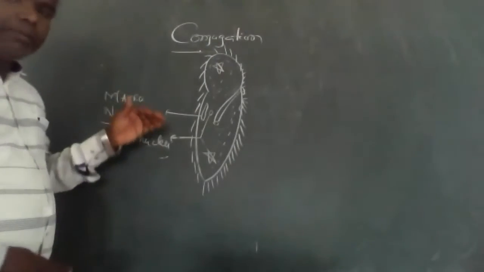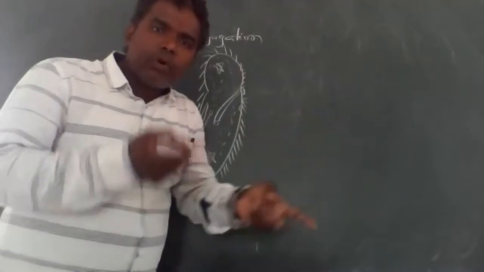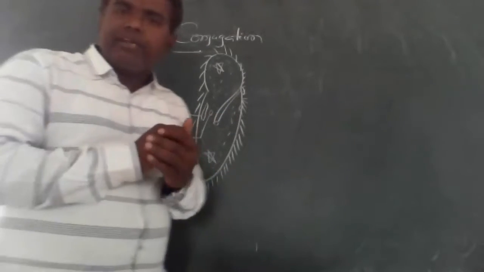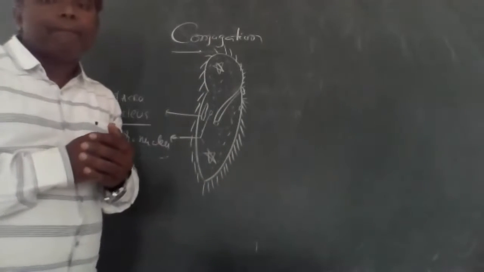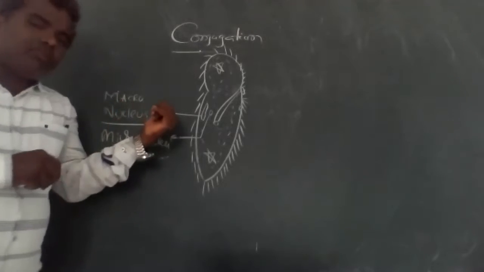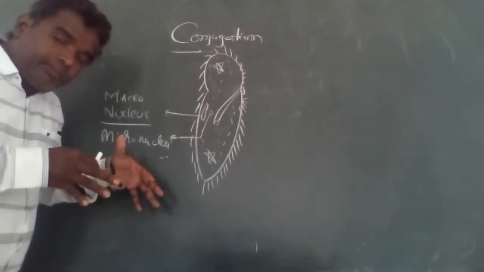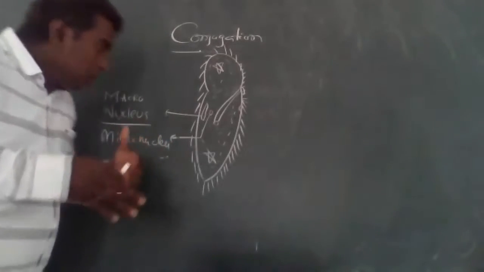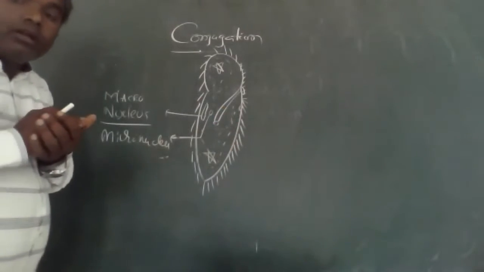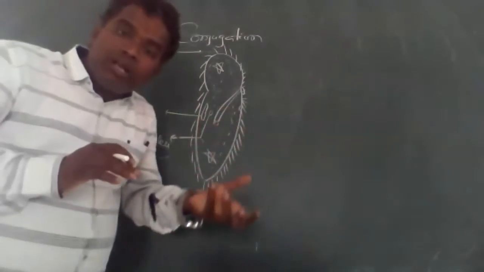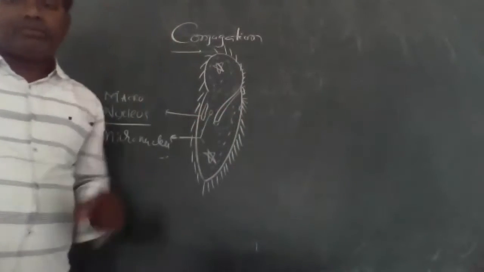We'll continue. In paramecium conjugation, mainly two nuclei are there: one is macronucleus, one is micronucleus. These two nuclei play a major role in conjugation as a sexual reproduction in protozoa, especially in paramecium. The bigger one is macronucleus, the smaller one is micronucleus. During the conjugation process, the macronucleus disintegrates into the cytoplasm to give nourishment to the paramecium.